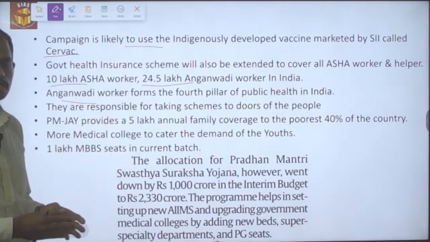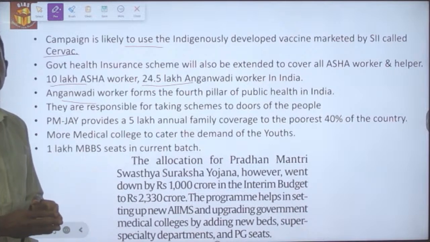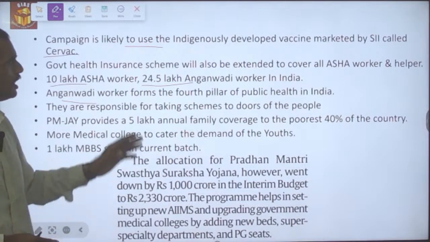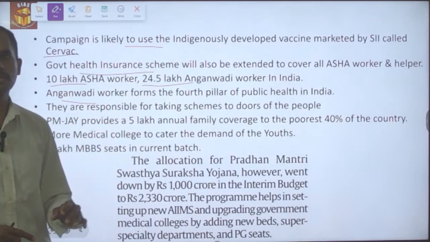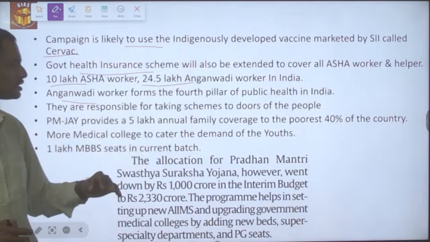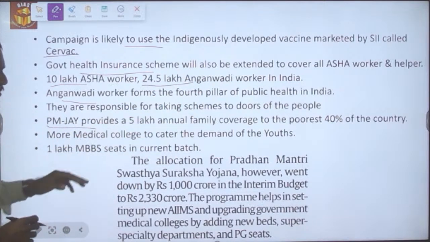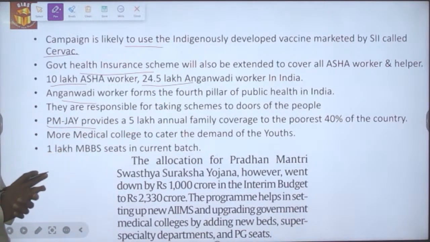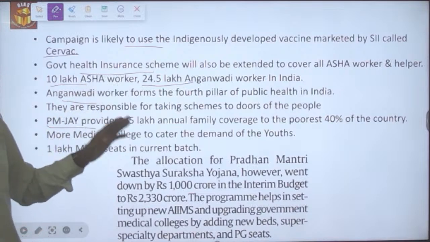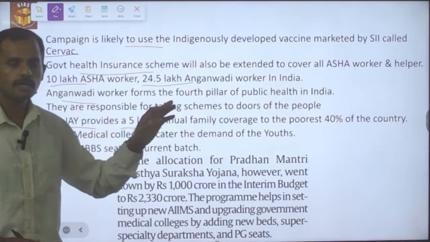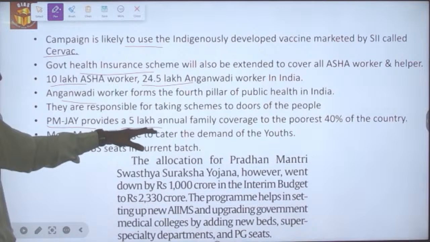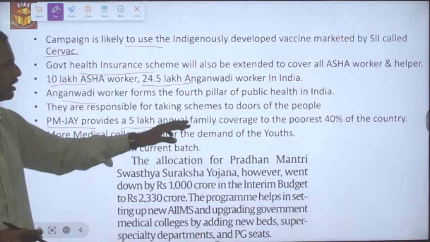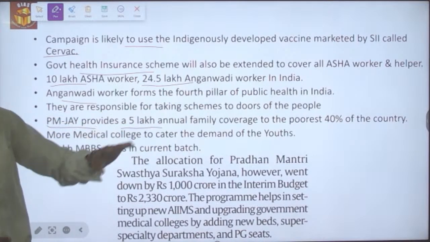To ensure they live in a healthy environment, the government's health insurance scheme has been extended to cover those workers. This scheme is called Pradhan Mantri Jan Arogya Yojana, which provides 5 lakh annual coverage per family to the poorest 40% of the country.